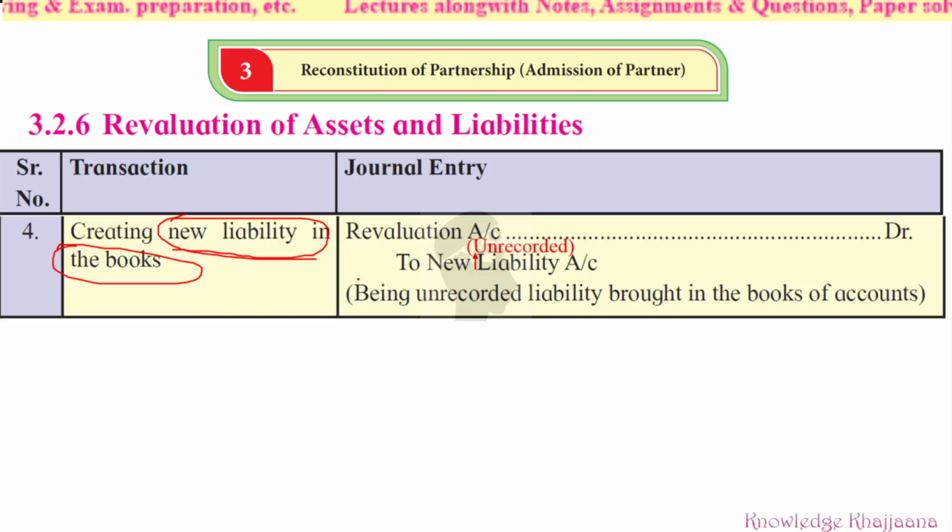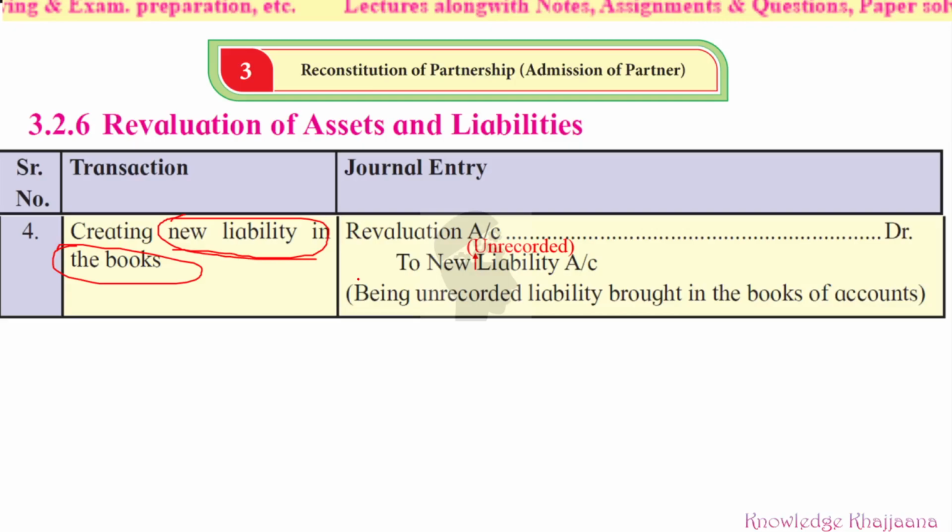Fifth case. Either all of the cases may happen, or any of the cases may happen, or nothing may happen. This is transfer of profit on revaluation to old partners' capital or current account. Before that, we saw the earlier transactions: increase in asset, decrease in asset, increase in liability or decrease in liability. So these were the four things.